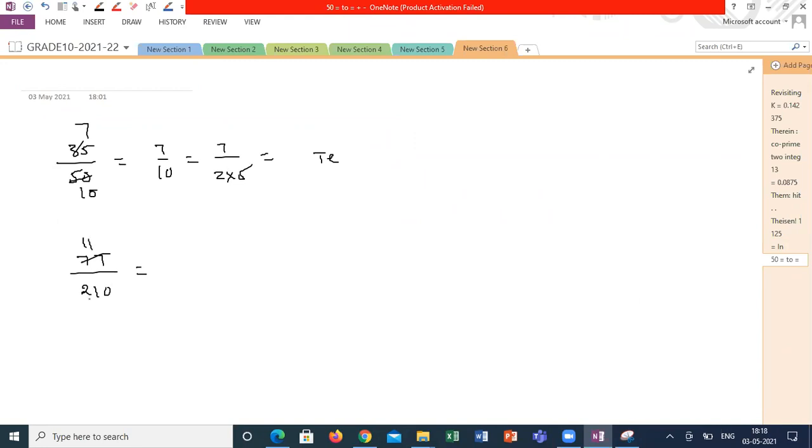Dividing by 7, 11 by 30. So 11 by 3 into 2 into 5. So non-terminating. Why non-terminating? Because 3 is also a factor of 30, sir. Correct.